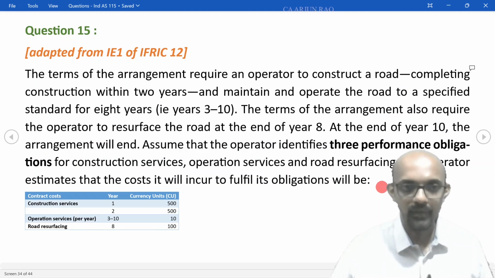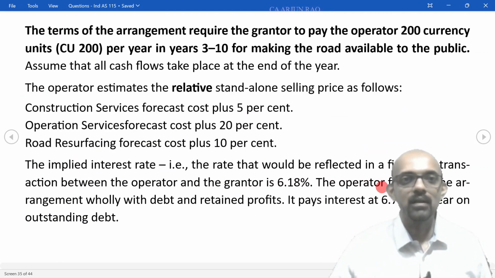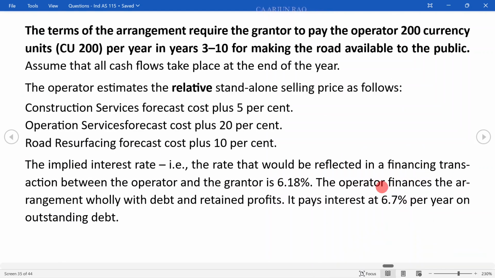Moving on. The terms of the arrangement require the grantor to pay the operator 200 currency units per year in years 3 to 10 for making the road available to the public. Assume that all cash flows take place at the end of the year.